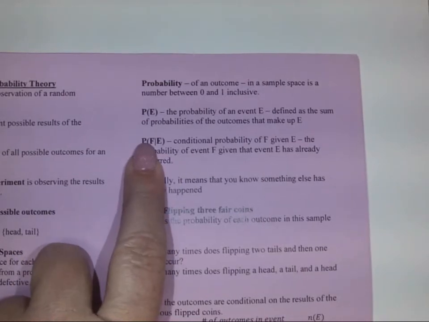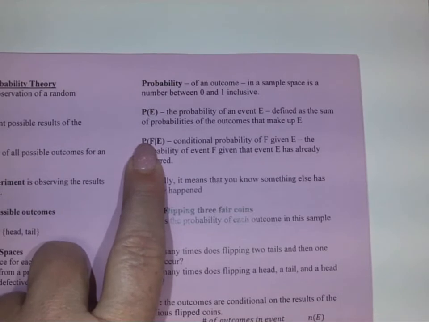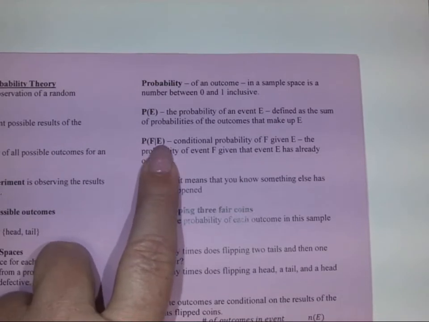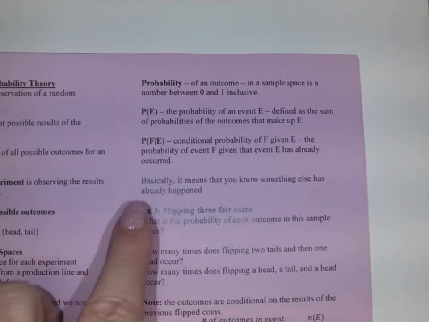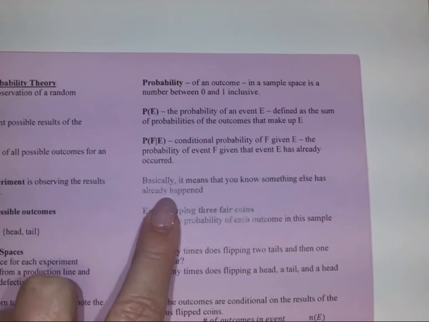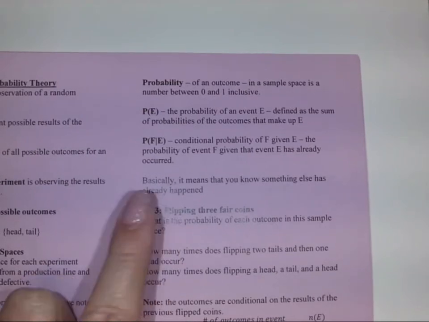So basically it means that you know something else has already happened.